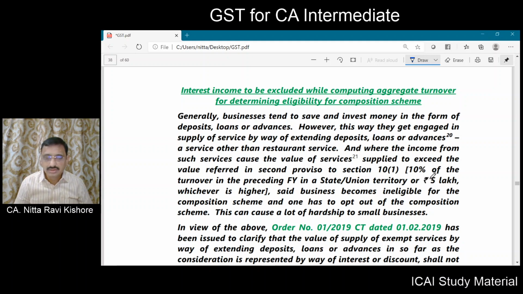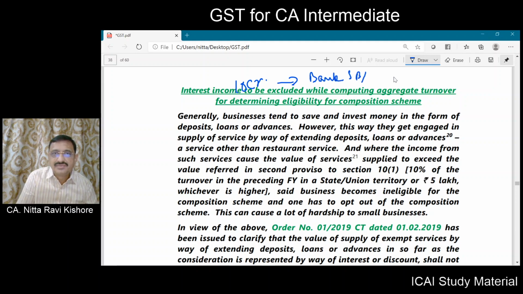But while calculating the aggregate turnover in the state, the interest income should also be included in your aggregate turnover. Suppose you have got ancestral property of 10 crores. You have deposited in a bank, State Bank of India, and you are getting 75 lakhs of interest every year.